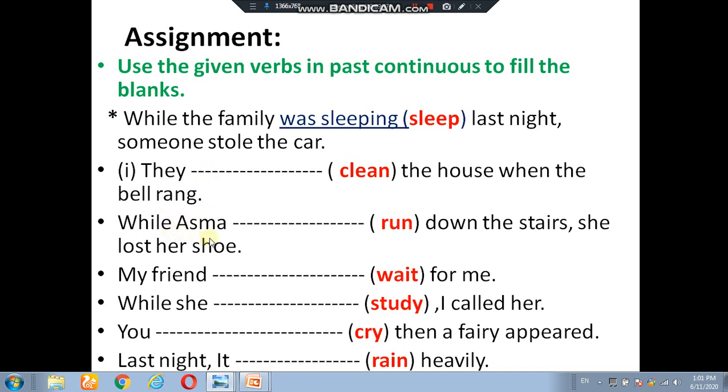Number 3: while Asma blank down the stairs, she lost her shoes. Run. You have to use run here. My friend blank for me. Wait. You have to write the correct form of wait here. While she blank, I called her. And here you have to use study.